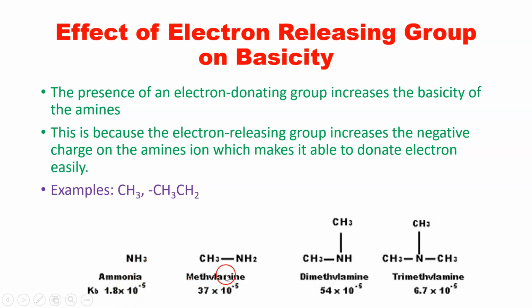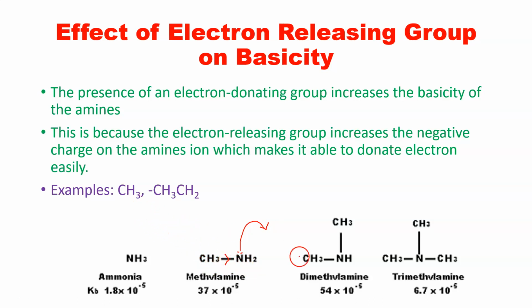If we see methylamine, now it has an electron releasing group, and this electron releasing group donates electrons towards the nitrogen, so the electron density is greater on the nitrogen, and due to which the lone pair present on the nitrogen will donate electrons easily towards an electron deficient center.